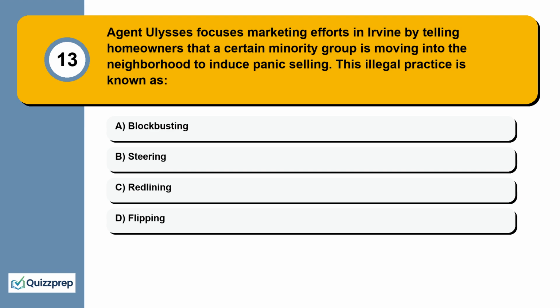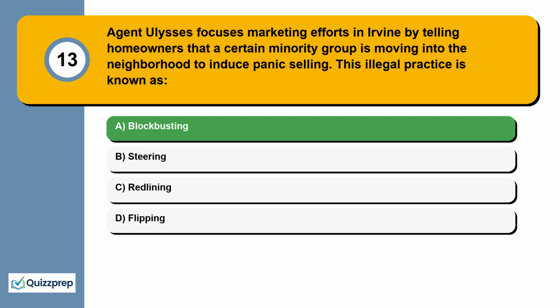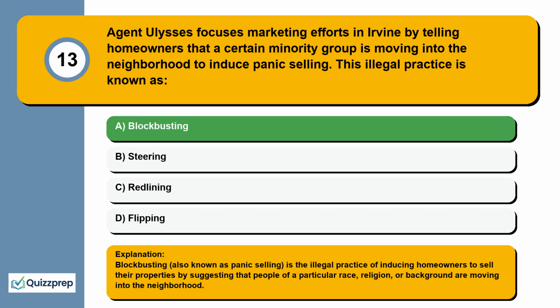Question 13. Agent Ulysses focuses marketing efforts in Irvine by telling homeowners that a certain minority group is moving into the neighborhood to induce panic selling. This illegal practice is known as blockbusting, steering, redlining, flipping. Blockbusting, also known as panic selling, is the illegal practice of inducing homeowners to sell their properties by suggesting that people of a particular race, religion, or background are moving into the neighborhood.